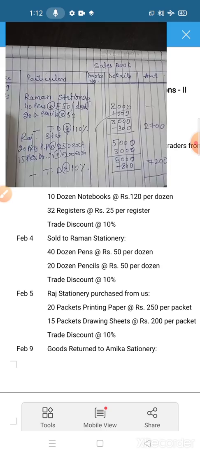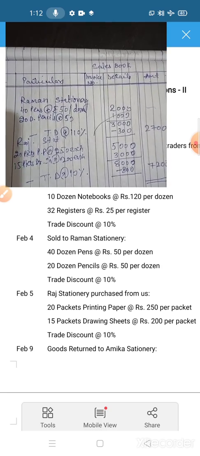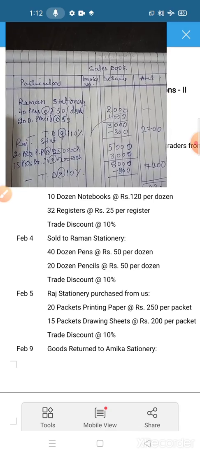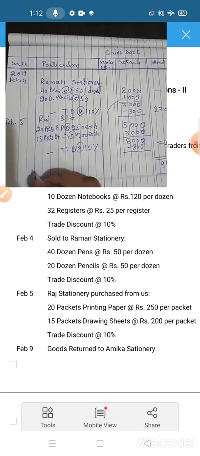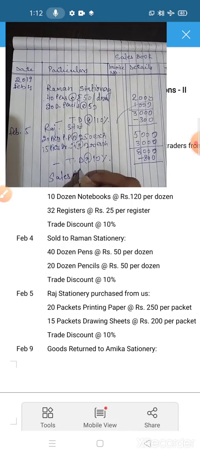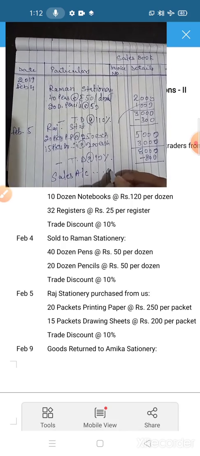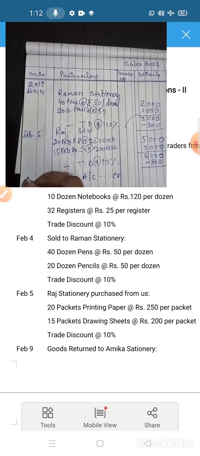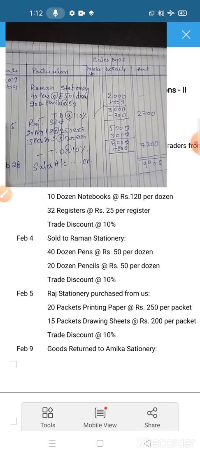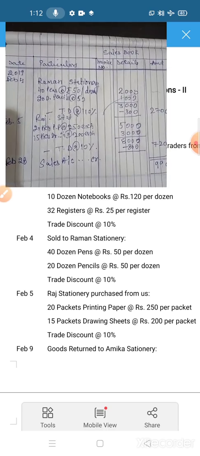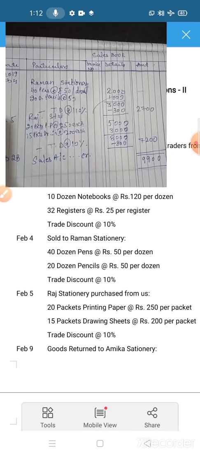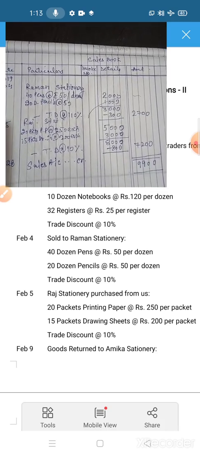Now what you have to do? Only two transactions are coming. So do the total. The total you have to write down is 9900. This is the total of the sales book. So here you have to write down sales account credit. Okay, and the date you have to write down is Feb 28. In this way you have to make the sales book.